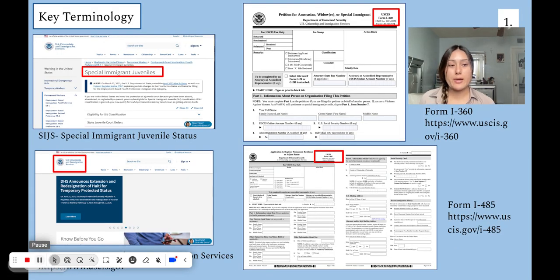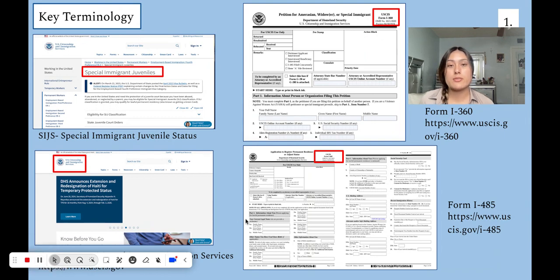Before understanding the mechanism behind the process, it's important to understand specific terminology that will be repeatedly used throughout this video. To start off, SIJS stands for Special Immigrant Juvenile Status, and what this essentially means is that certain immigrant youth who cannot be reunified with one or both parents due to abandonment or neglect, or for whom it is not in their best interest to return to their home country, may have the possibility of obtaining a green card to remain legally inside the United States. Up until 2016, unfortunately, visas began to run out, and those entering from Mexico, El Salvador, Guatemala, Honduras, and even India began to experience a backlog.